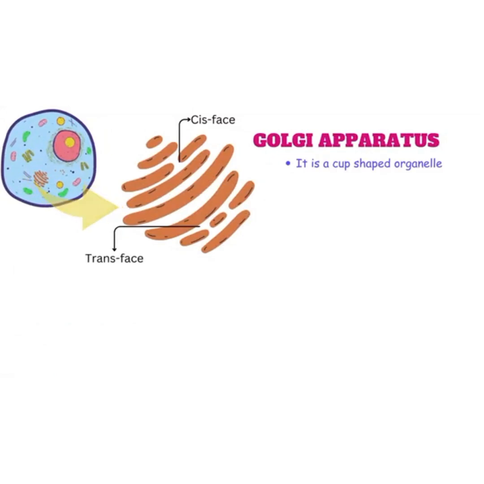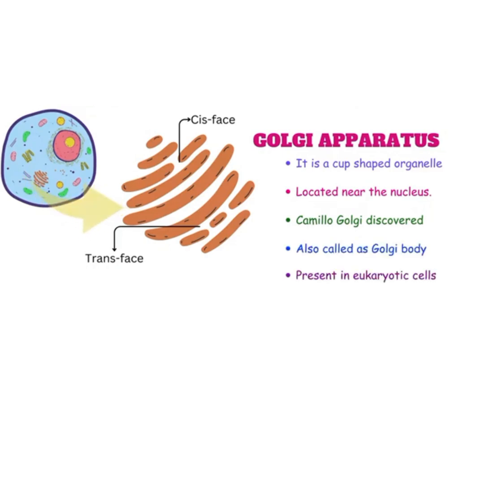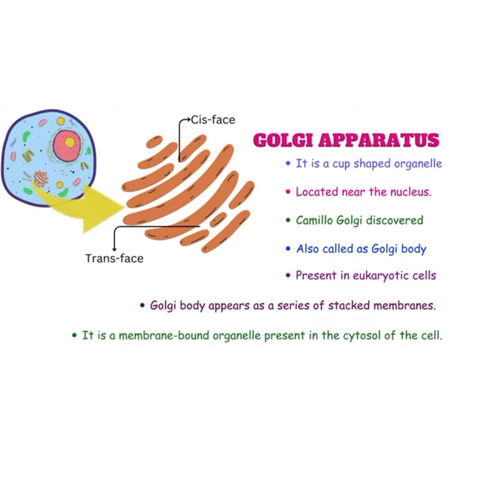Next one is Golgi apparatus. It is a cup-shaped organelle located near the nucleus. Camillo Golgi discovered the Golgi apparatus, so it is also called Golgi body. It is present in eukaryotic cells. Golgi body appears as a series of stacked membranes.